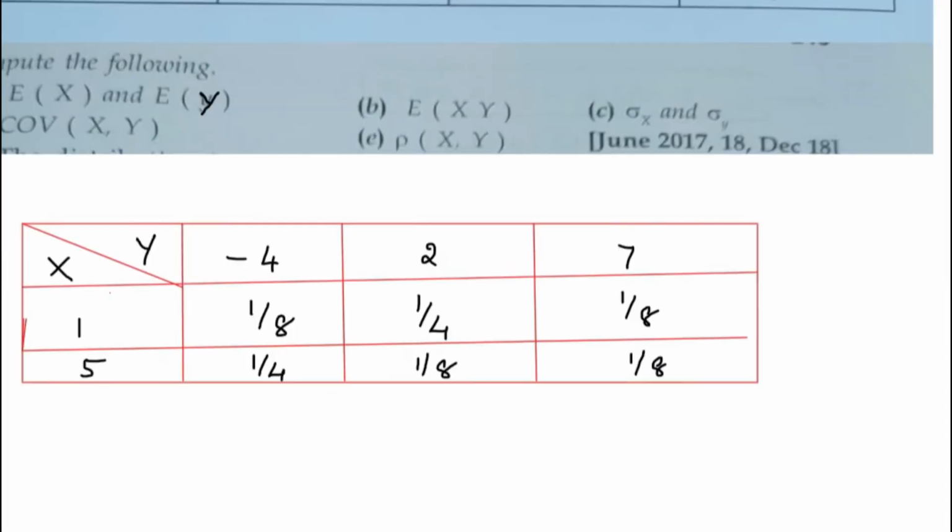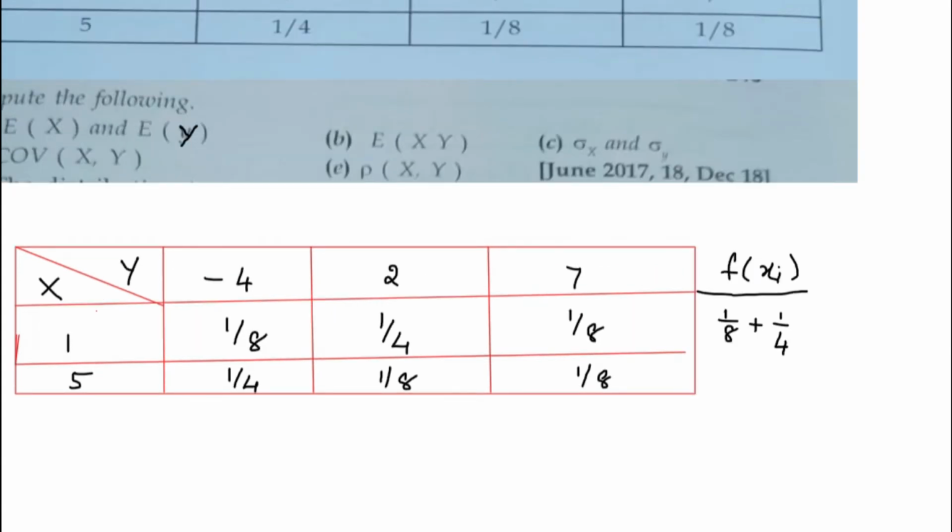So I'll try to write down the value of f of xi over here. If you want to write down f of xi, you need to just add all these probabilities. So you will be getting 1 by 8 plus 1 by 4 plus 1 by 8.